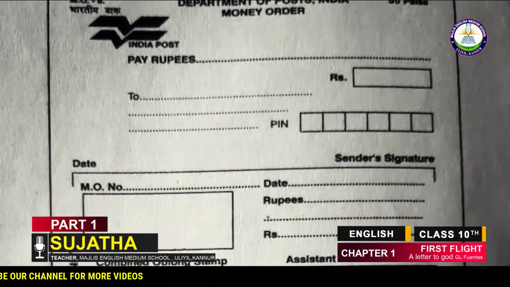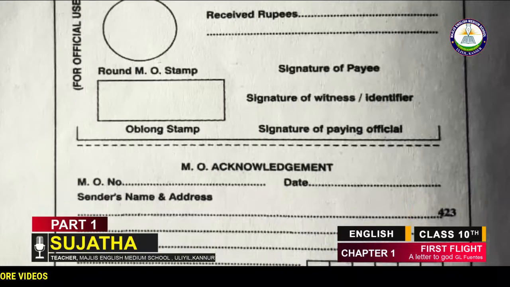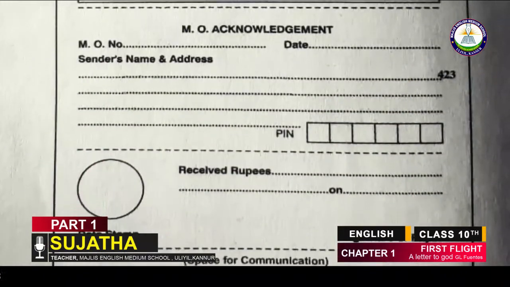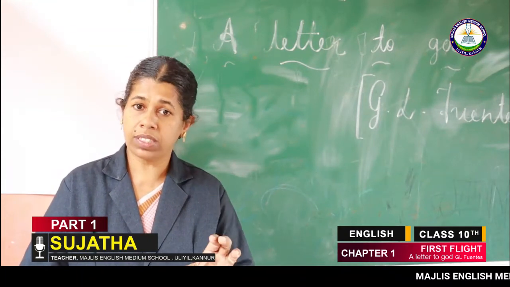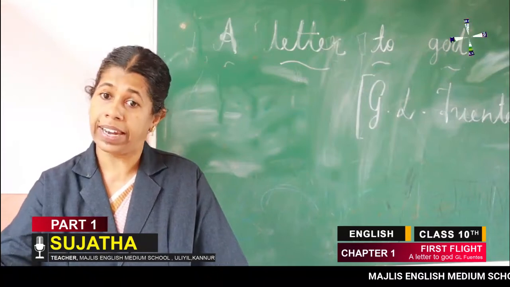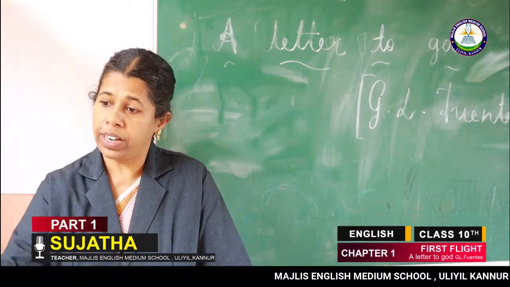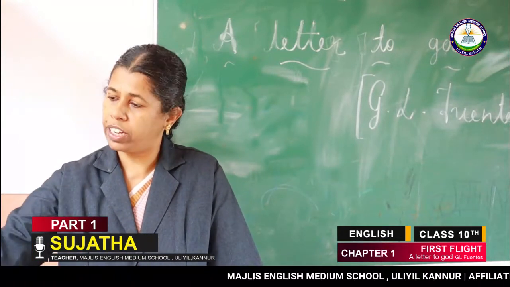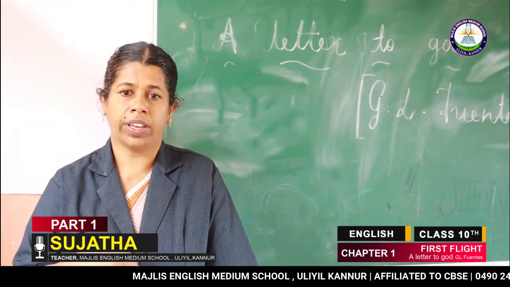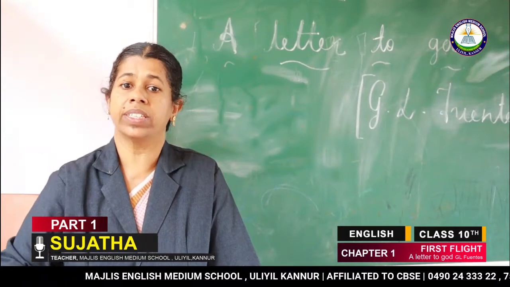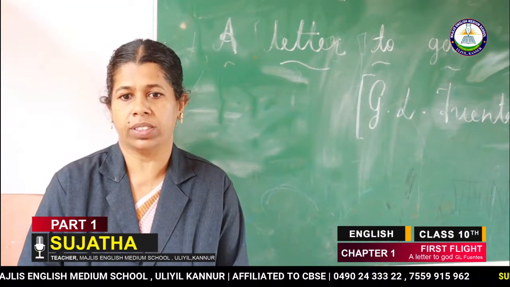This is the money order form. From where will we get this? We should go to the post office to get a money order form. And there are a lot of steps to do at the post office. What are they? First, we should go to the post office and collect the money order form. You will get it from the clerk, and you have to fill up the form, and the filled form should be given to the clerk. They will give us a counterfoil to keep. Why? In case the recipient didn't get that money, we know what happened. So this is the form of a money order.